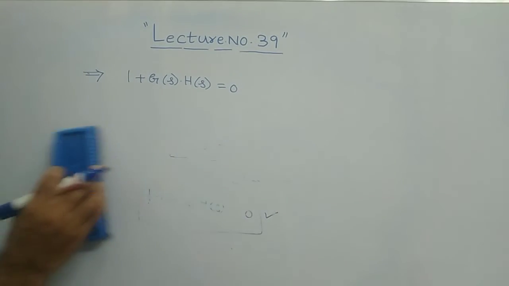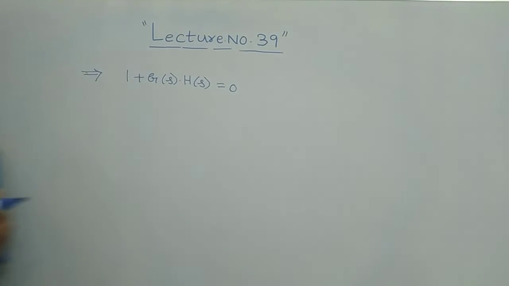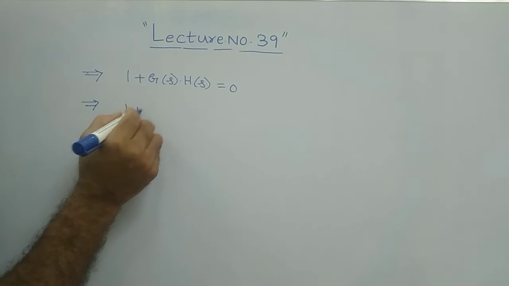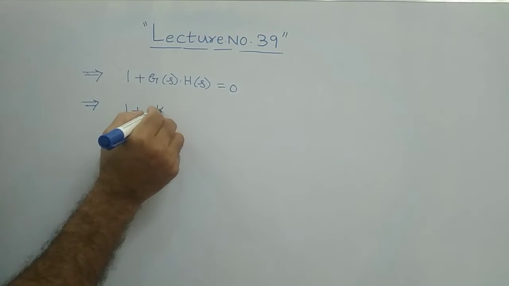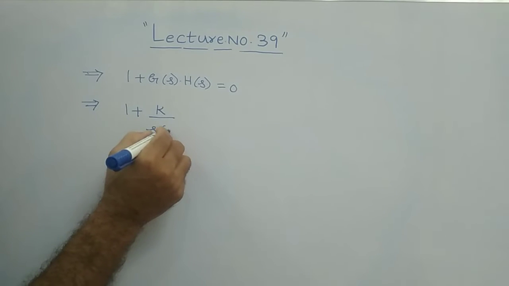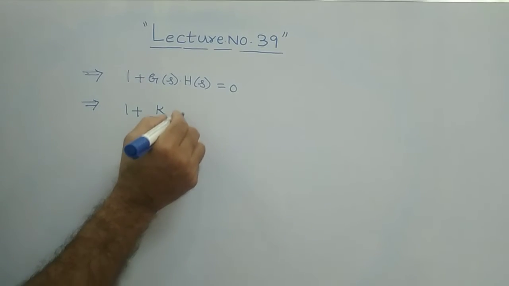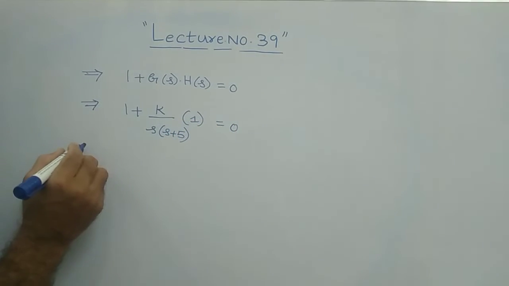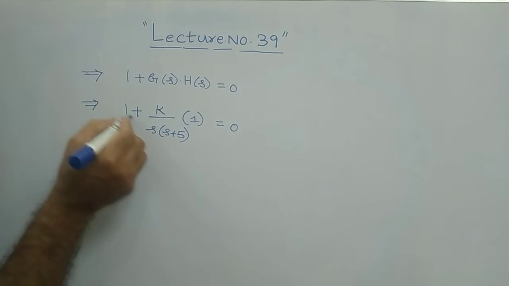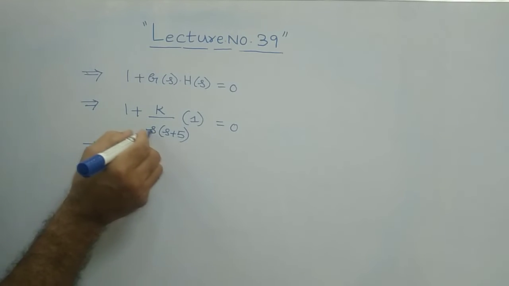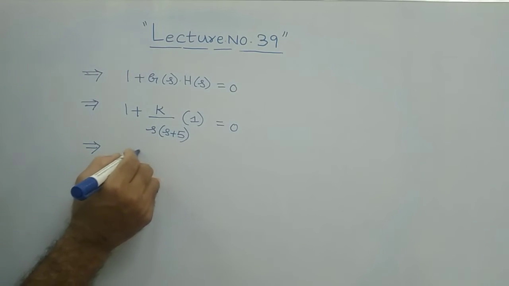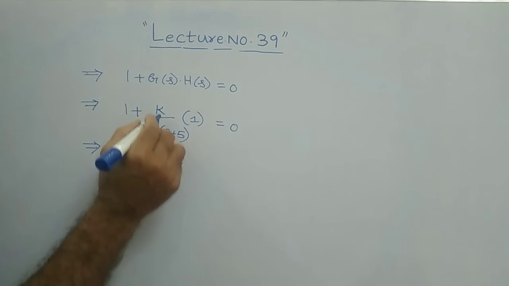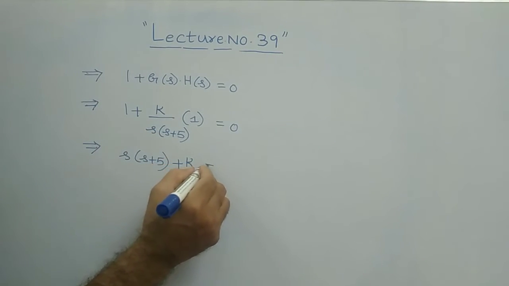Clear? Then what should we do here? This implies further 1 plus, what is your G of S? It is K by s into s plus 5. What is H of S value? It is 1 because of unity feedback. This is equal to 0. Further, this implies take cross multiplication here. s into s plus 5 multiplied with 1, therefore s into s plus 5 will come. Plus K into 1. It is K equal to 0.